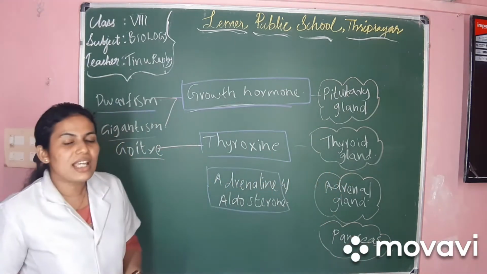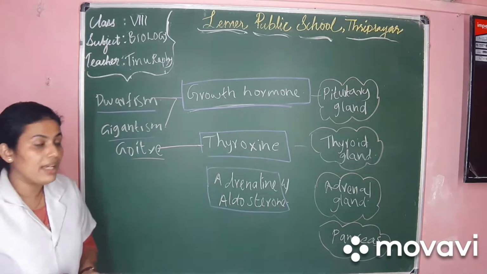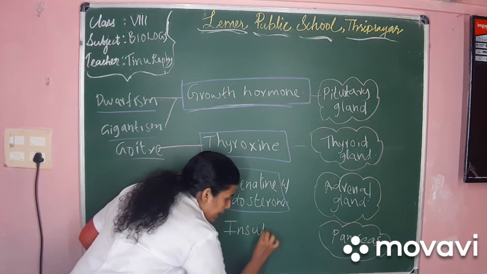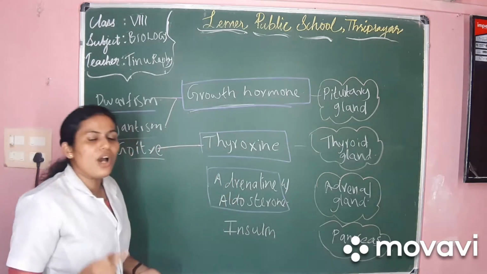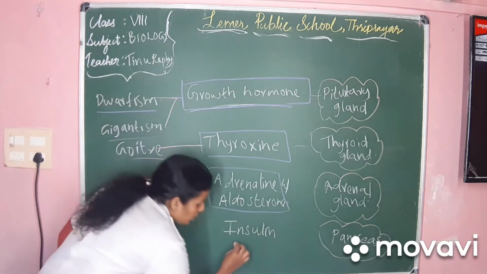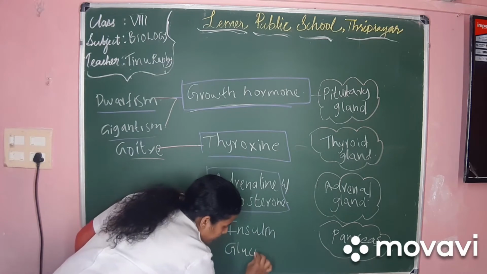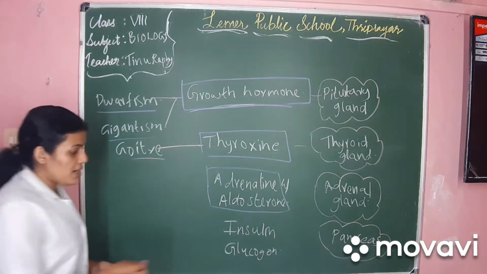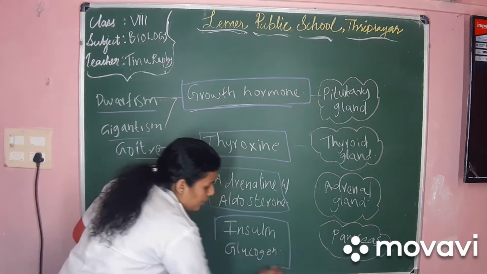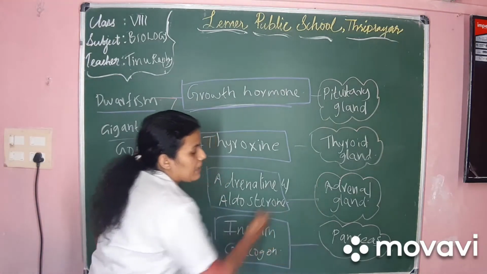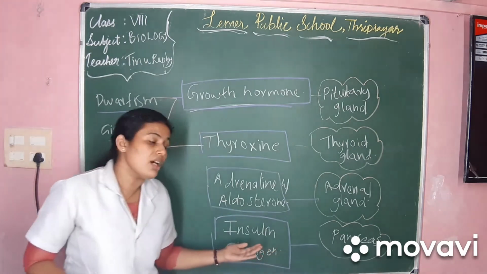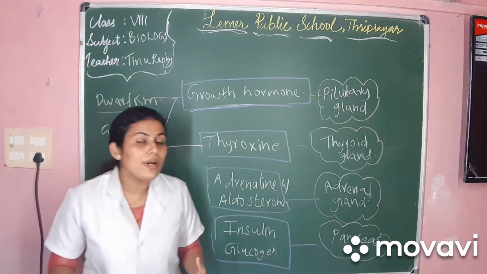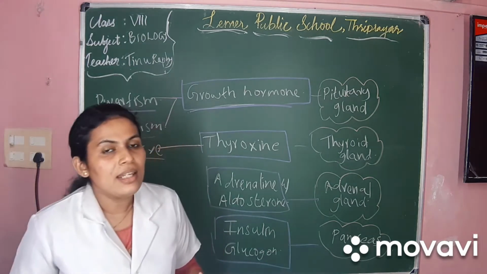Two hormones are secreted by the pancreas. The first one is insulin, and the second hormone is glucagon. So, two hormones, they are insulin and glucagon. They are secreted by the pancreas. You may have heard about the word insulin. The function of the insulin is to lower the sugar level in our body.